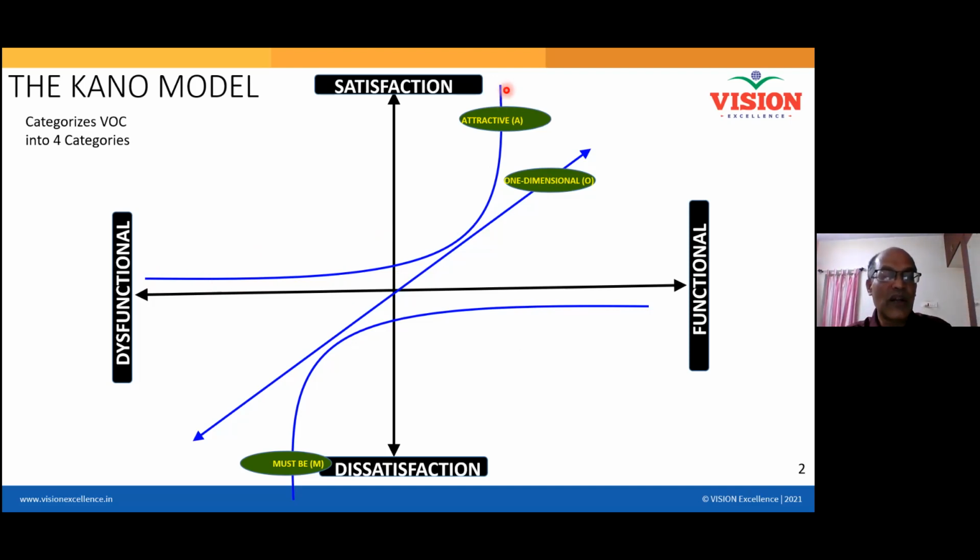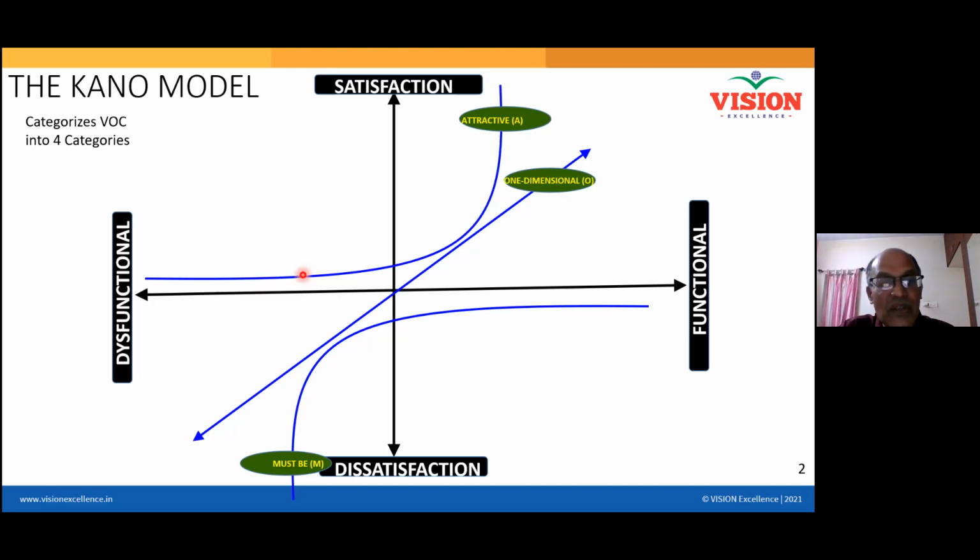So Kano, when he wanted to categorize the requirements of the customer into different levels or categories, developed this model with the different levels, different categories. Those categories he put in terms of must-be, and he said it is in terms of one-dimensional.